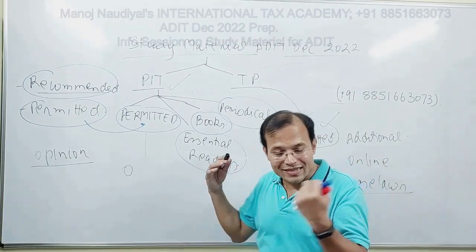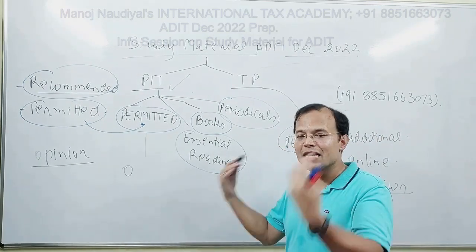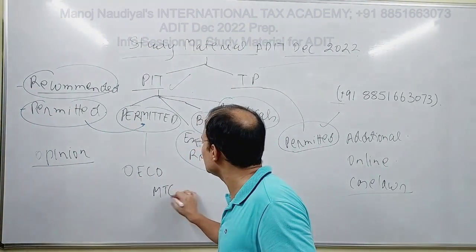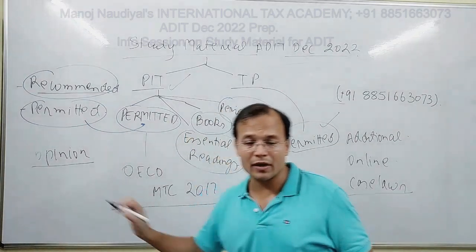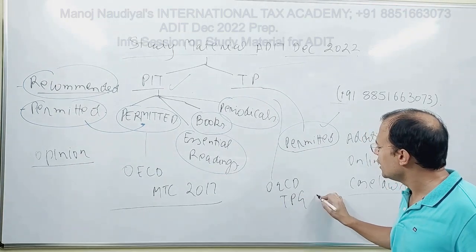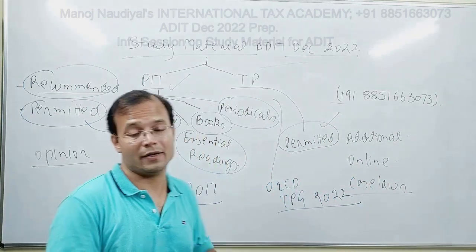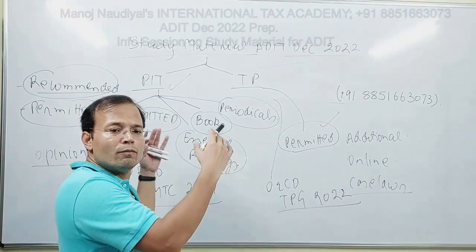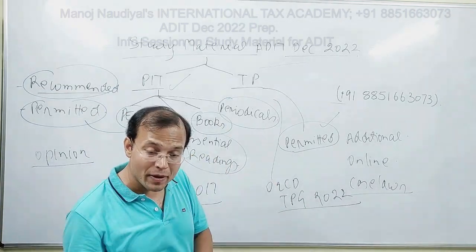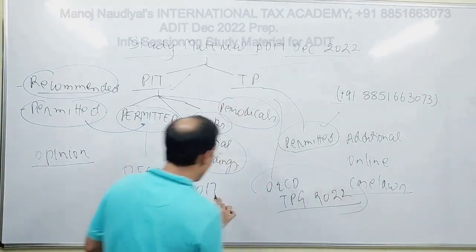So upon extensive analysis of the previous year question papers, suggested answers as well as candidate scripts, I have based my opinion that for PIT, OECD Model Tax Convention 2017 becomes the base document, and for TP, the OECD TP Guidelines 2022, because I have based my preparation on 2022, this becomes the base document. This becomes the base document. You might not follow anything else, but you have to follow this. Base your preparation upon this, because as I have told you, only these documents are permitted.